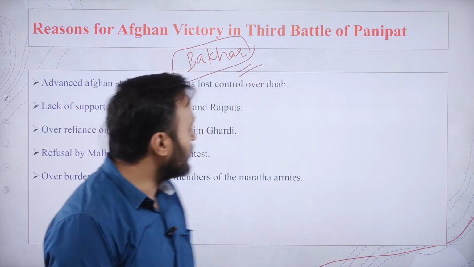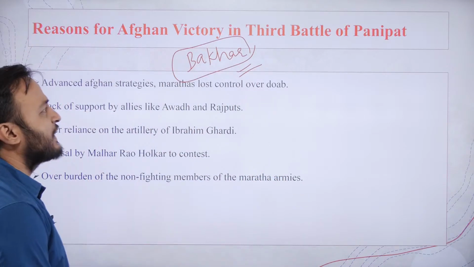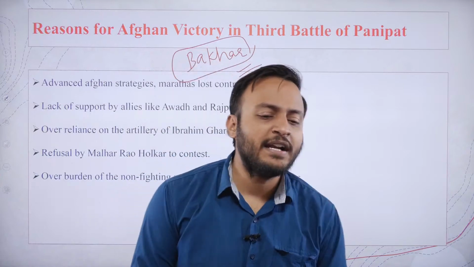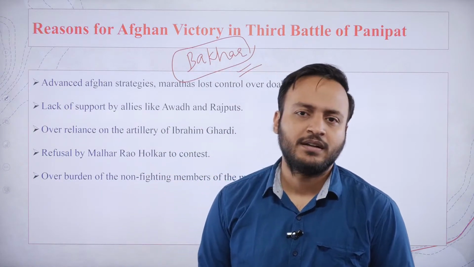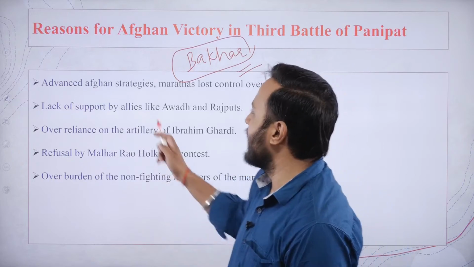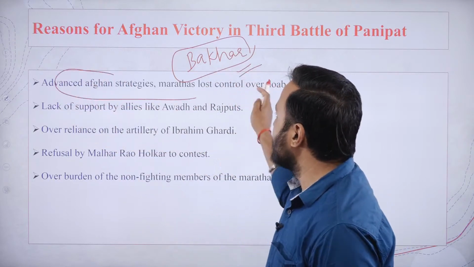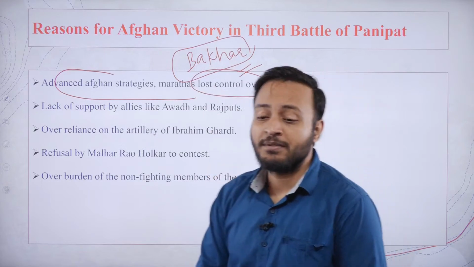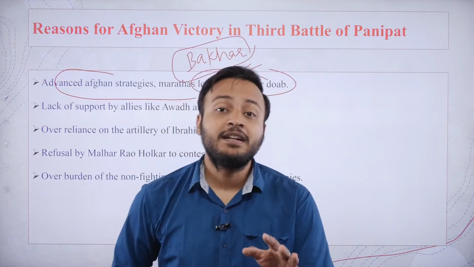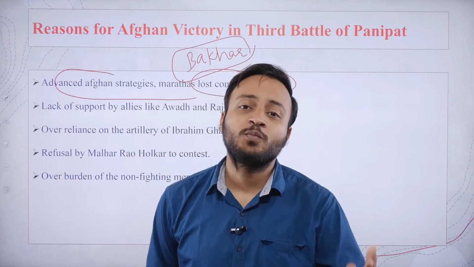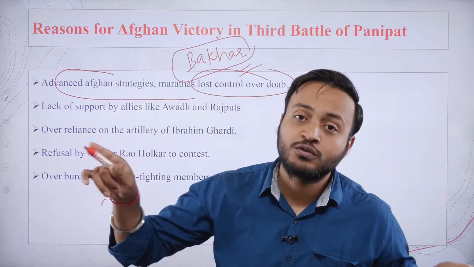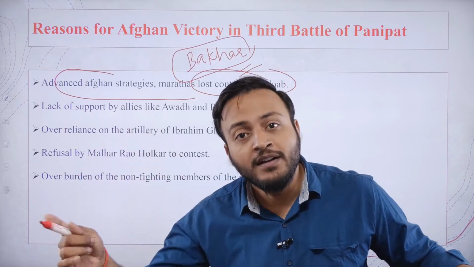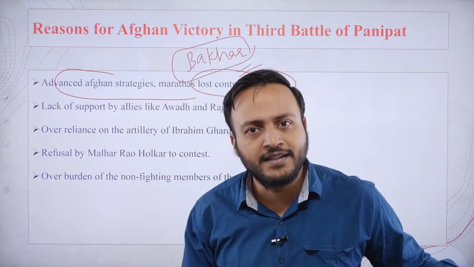All right. So, reasons for the Afghan victory in the third battle of Panipat. Why did the Afghans win the battle? Why did the Marathas lose the battle? The first thing: advanced Afghan strategies, and the Marathas lost control over the Doab region. The Marathas did not anticipate that the Afghans might cross not just the 5 rivers of Punjab, but also the Yamuna river to surround them from all sides.